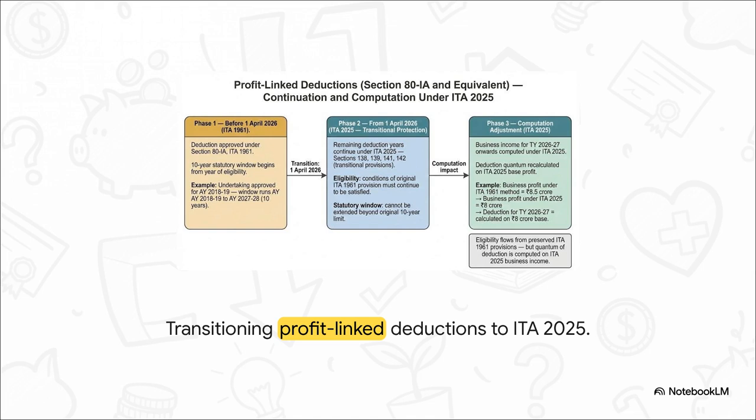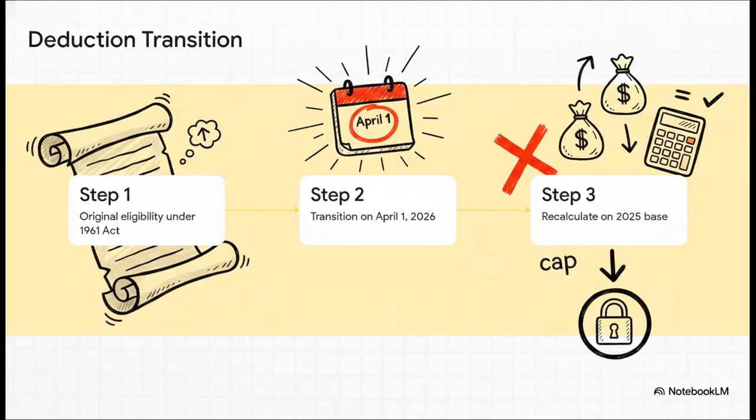Imagine a business claiming a deduction under the old Section 80-IA. In the first phase, their 10-year eligibility window kicked off under the 1961 Act. Then, in Phase 2, on April 1, 2026, the transition hits. Those remaining years, they are completely grandfathered in and protected by the 2025 Act's transitional provisions. But here is where it gets a little tricky. In Step 3, the computation itself changes.